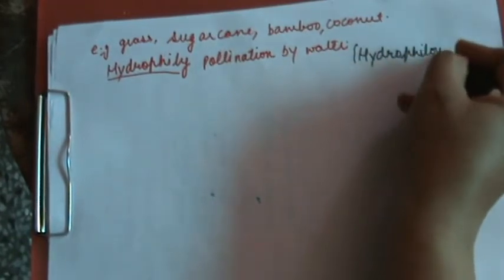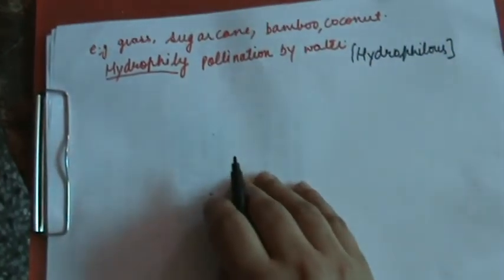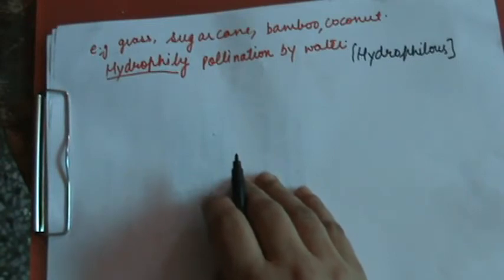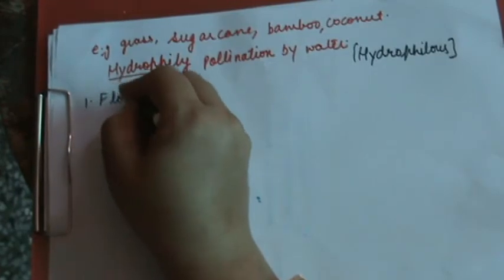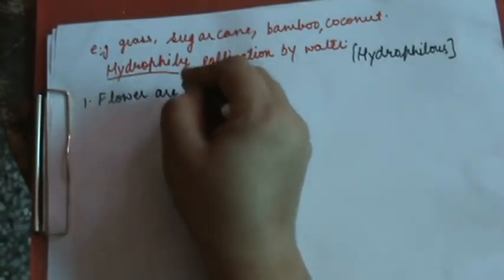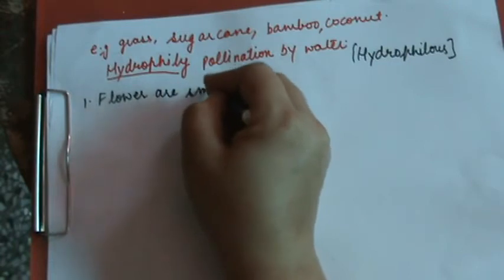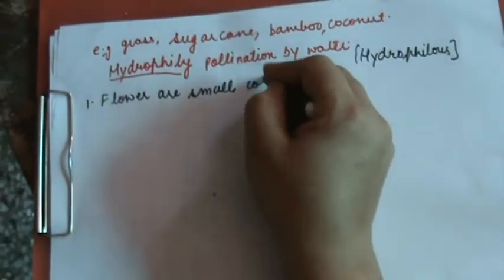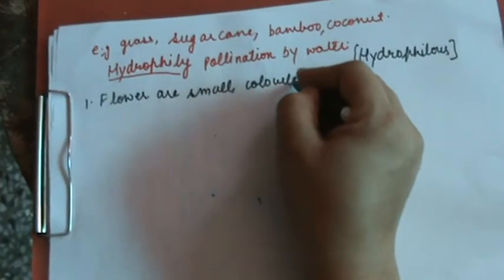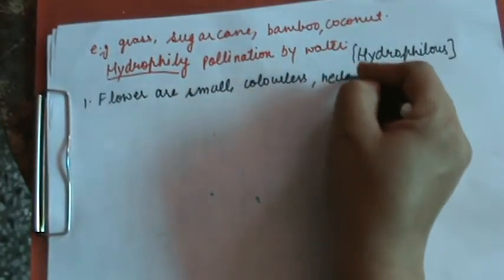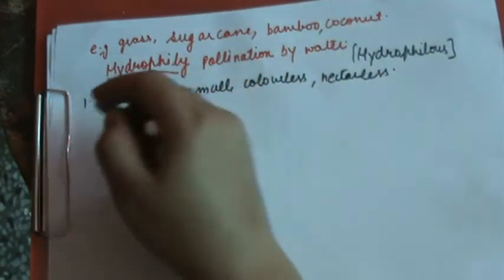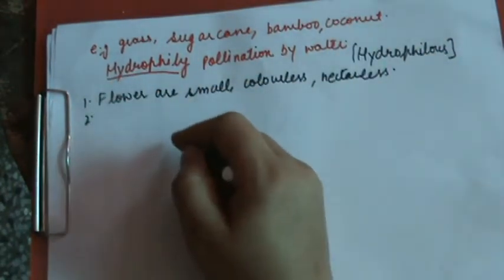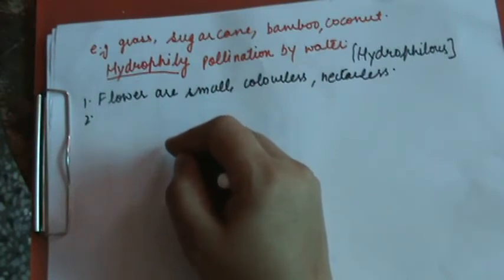Now, what are the characters of the hydrophilous flowers? Number 1, flowers are very small, colorless and nectarless, same as in anemophily. Second, calyx and corolla and other floral parts are unwettable. वो पानी में रहते हैं लेकिन पानी के साथ गीले नहीं होते हैं.